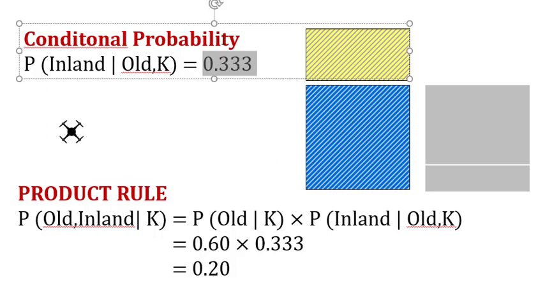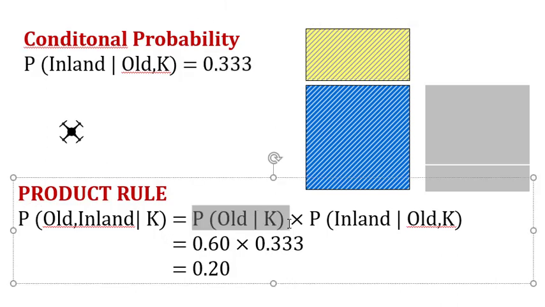Okay, so now we can plug in the values in the product rule formula. We knew already that probability of old given K was 0.6, and now we know that probability of inland given old is 0.333.